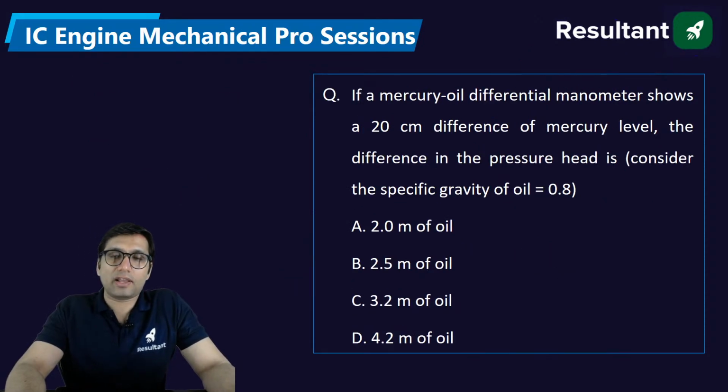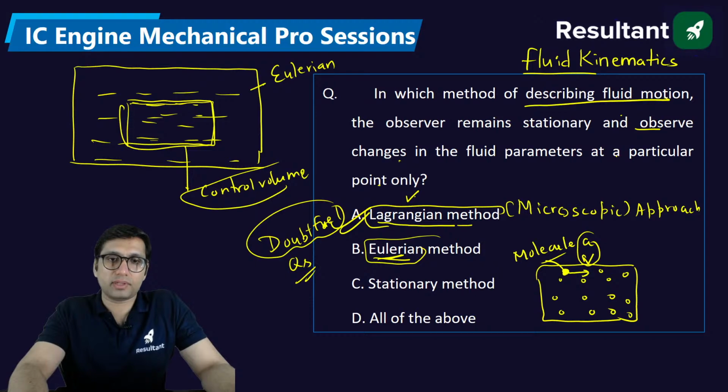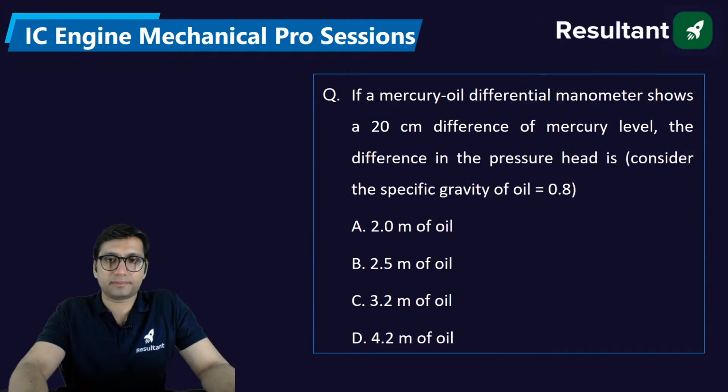It's not that every answer given on the internet for a question has to be true, because these answers are also wrong. If you see many exam answer keys, they are also given wrong. SSC also, not just FM, for thermal also, for other subjects also, many of the answer keys are given wrong. So don't just trust the internet. That is why I'm saying I have to check once. Based on the concept it should be Lagrangian, but if it is Eulerian, then I have to check it once.